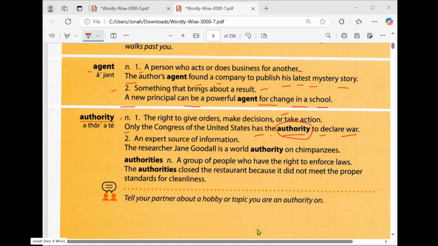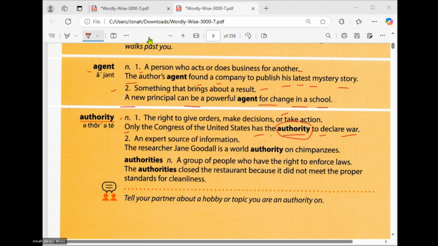They are the authority. So in your school, Suhyun, who has the authority to give orders? The teacher. I think that's just in the classroom, but in the whole school, the principal, right? He or she has the authority to give orders or make decisions. And next we have number two, the meaning of number two. Can you read it and the example also?